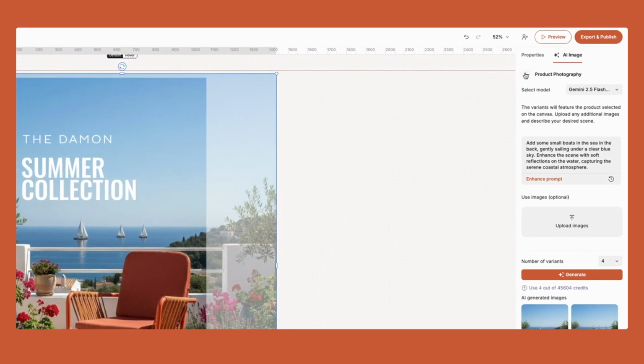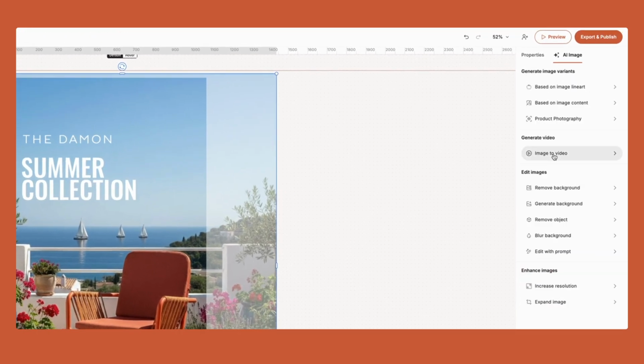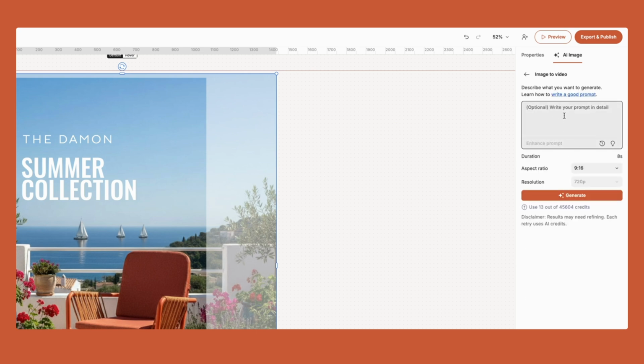What I can do is I can also bring this to life. So what I could do, for instance, is I could go to image to video and I could add a prompt to make this scene move. For instance, I could say, you know, add a little bit of life to this scene. And if I enhance the prompt, here we're using Google Veo 3 to bring this scene to life. If I see what it came back with, it's for instance suggesting a gentle breeze rustling the leaves of the potted plants. So what I'm gonna do here is generate that and see what this comes back with.